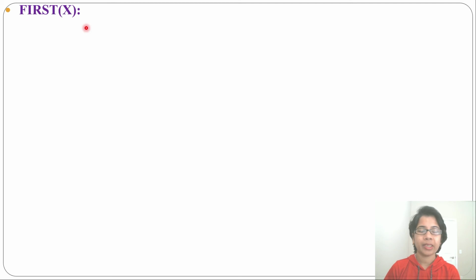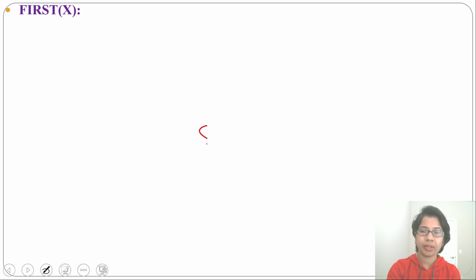Hi, in the previous lecture I started the LL1 parser. For the LL1 parsing table we need two functions, one is first, another is follow. Let's discuss first. What is first of x? The terminal that can be derived first from a variable is called first of x.